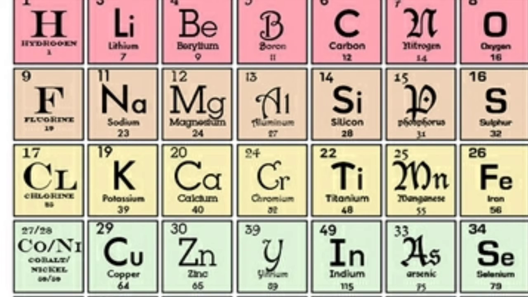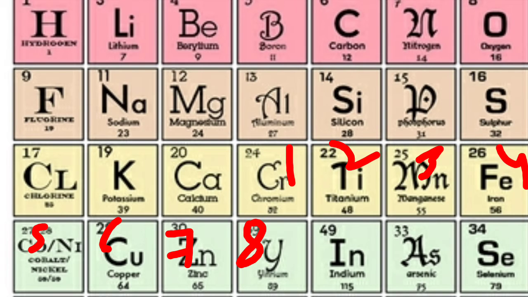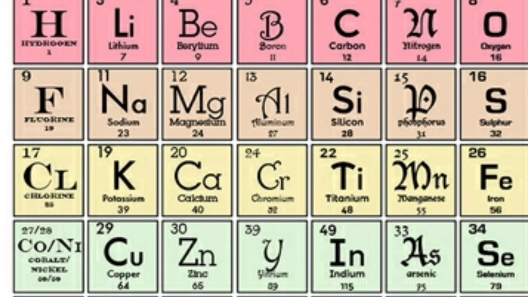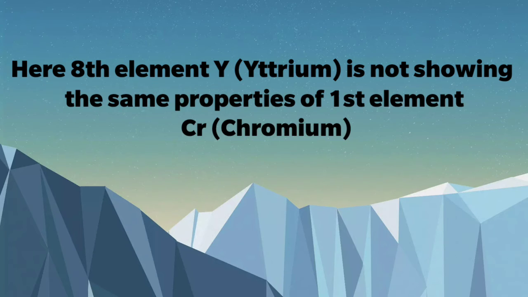For example, after calcium chromium is there. If you consider chromium as the first element: chromium, titanium, manganese, iron, cobalt, nickel, copper, zinc, yttrium. Yttrium comes below chromium, so yttrium is the 8th element. The 8th element, yttrium, is not showing any similar properties to the first element. So this is the first limitation.